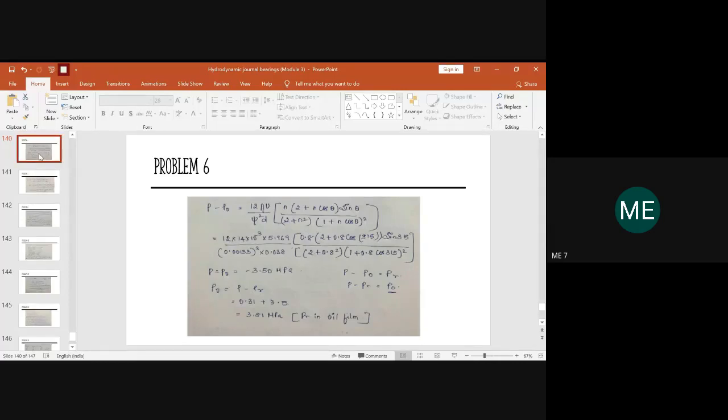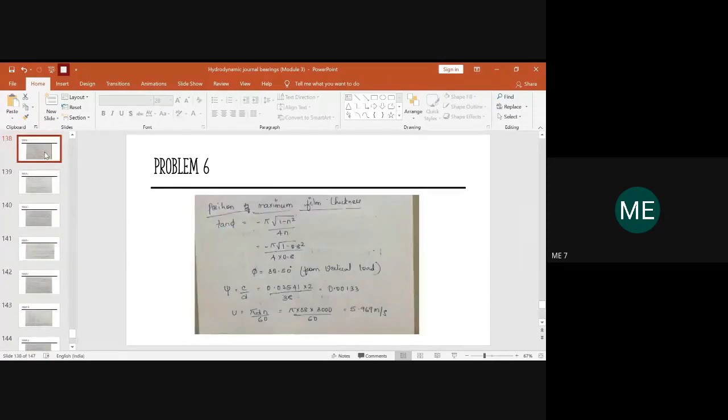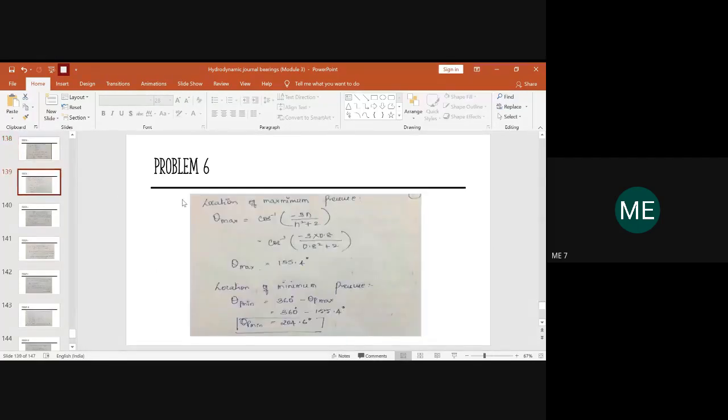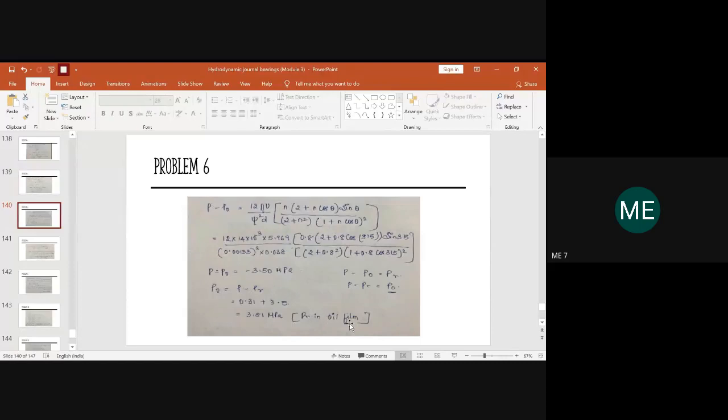Even though the radial clearance is given, we need to convert that into the diametrical clearance, and then calculate the diametrical clearance ratio. After that, you need to determine the velocity with which the journal bearing is revolving, and then determine theta max and theta minimum. Once that is done, you will determine the pressure across the entire oil film.